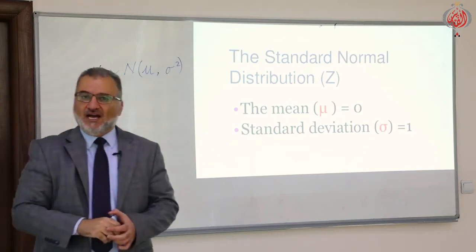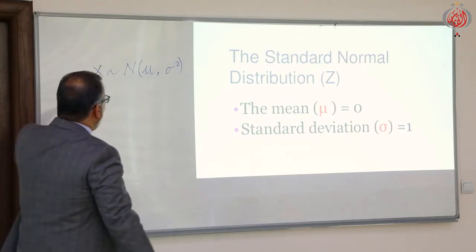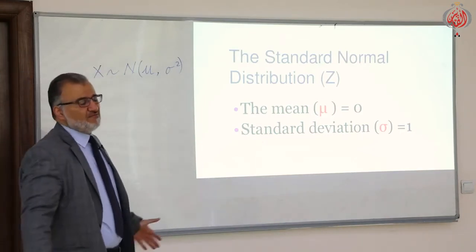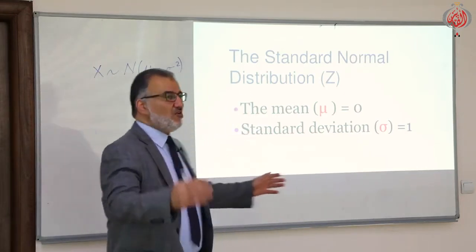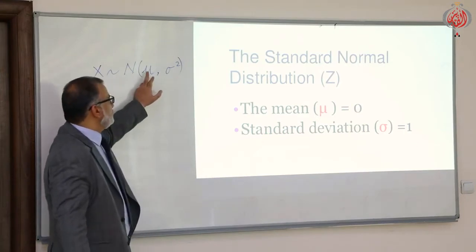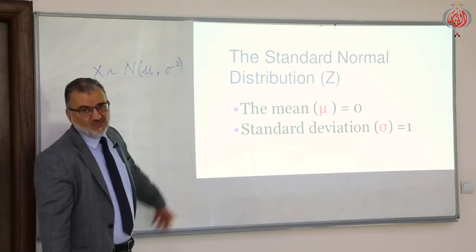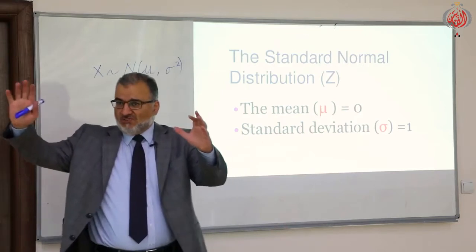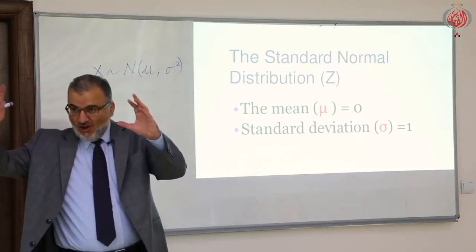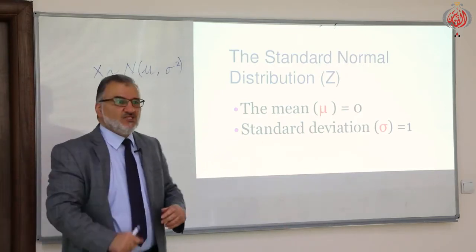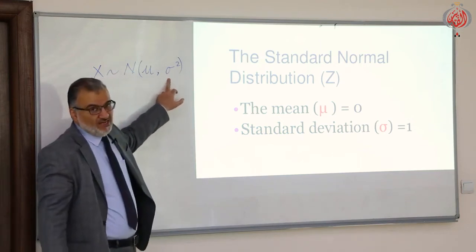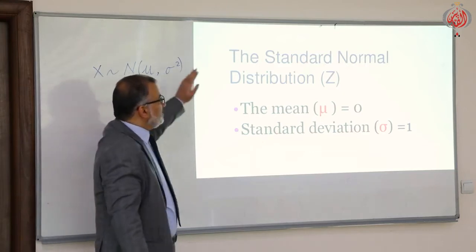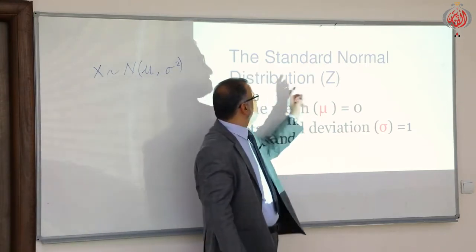Since we have many statistical experiments and many normal distributions with different values of mu and variance, we want to convert all of these different normal distributions into something called the standard normal distribution.